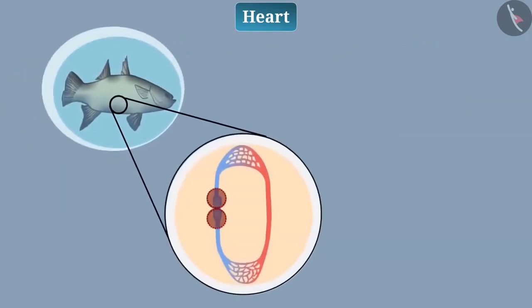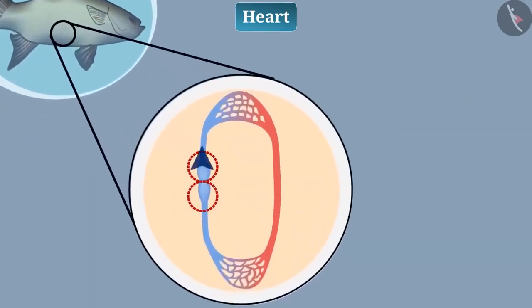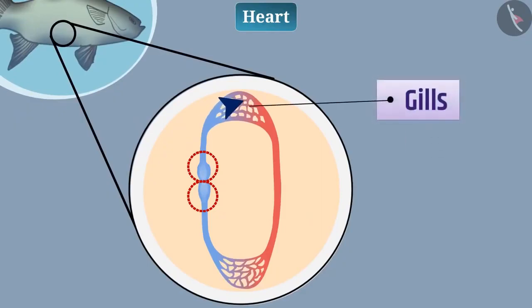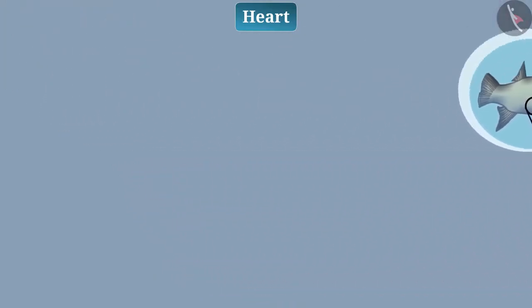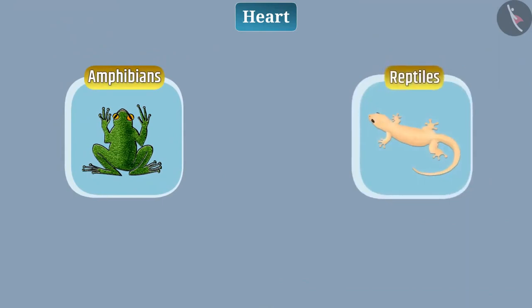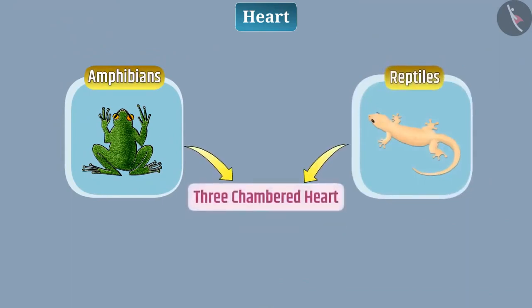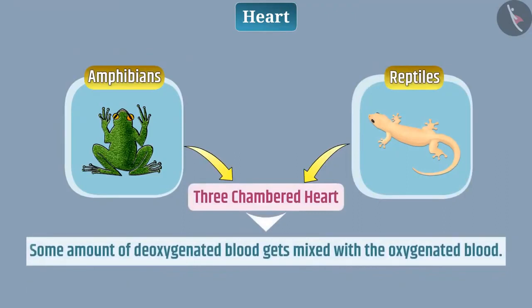There are 2 chambers in the heart of fish. For oxygenation, the blood is carried to the gills from the heart, and from gills, the oxygenated blood is transported to all body parts. Thus, in every round of circulation in fish, blood enters the heart once. We call it single circulation. Animals such as amphibians and reptiles have 3-chambered heart. For this reason, some amount of deoxygenated blood gets mixed with the oxygenated blood.